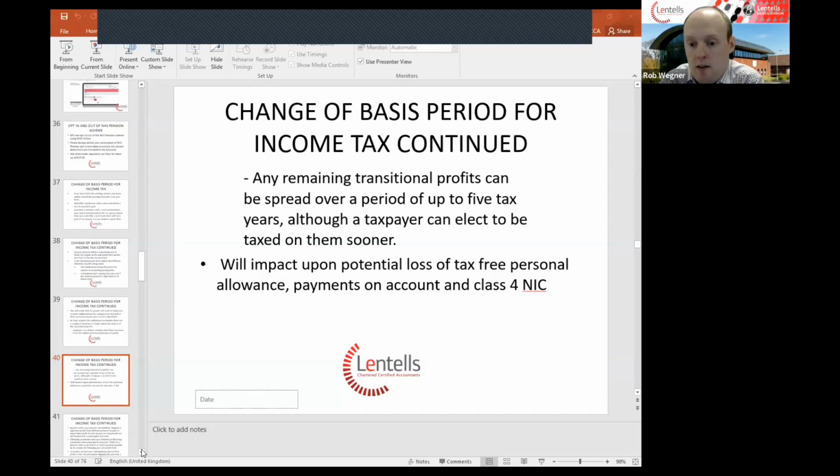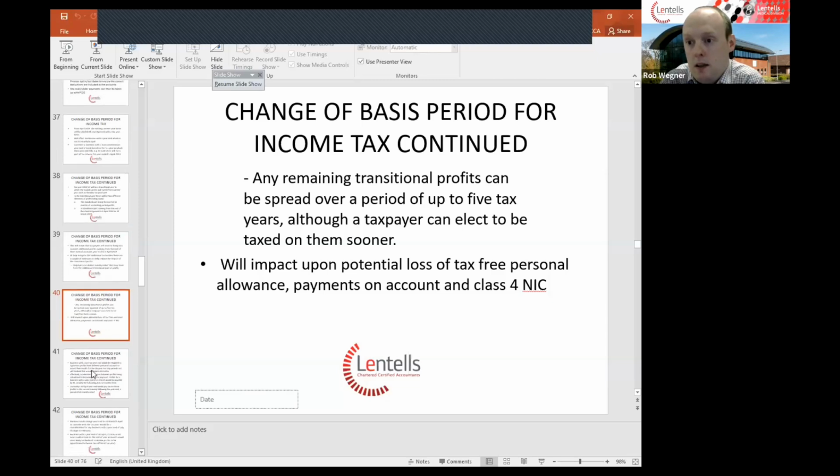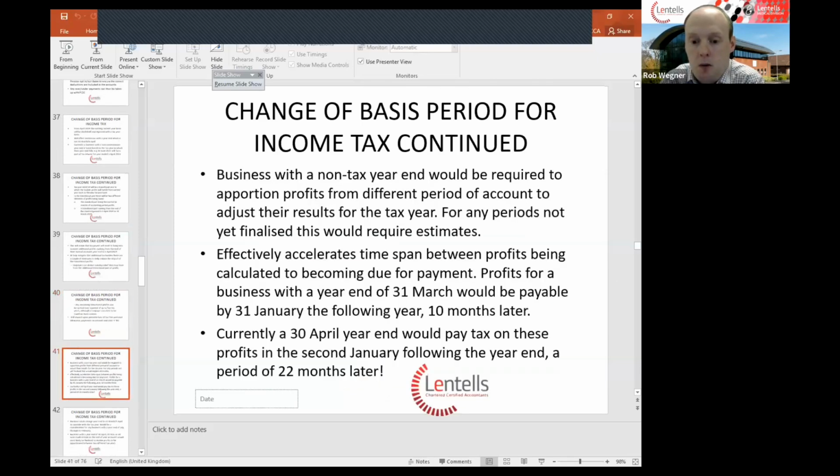HMRC have announced that for any individuals that will be looking to align their business year with the tax year, there will be no impact upon the calculation of the income for the high income child benefit charge, and the income used to calculate pensions tapering will not be affected by the transitional profits.